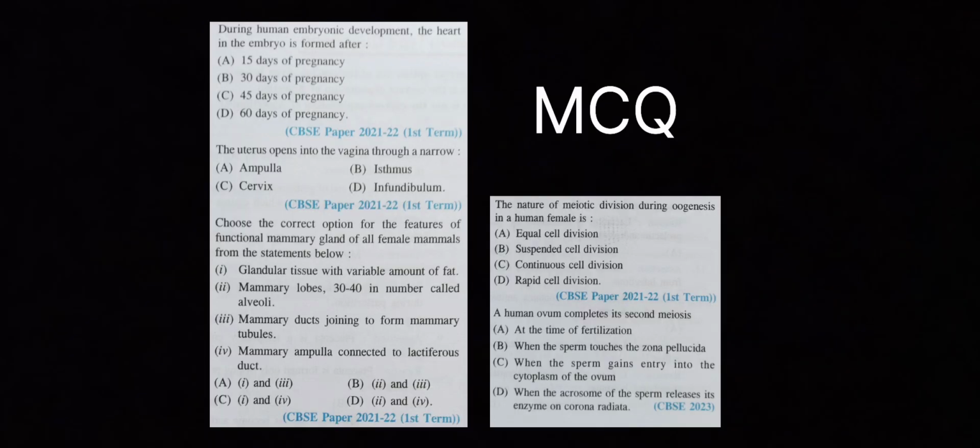Let us first discuss some of the previous year questions. In the year 2021-22, the MCQs come from the female reproductive organ as well as embryo development. The first question asks about heart development in the embryo, and the answer is 30. The second question is regarding the female reproductive organ, whose answer is cervix. The third one, the answer is 1 and 4, which is regarding the mammary gland. The next two are about suspended cell division and when the sperm enters the ovum.